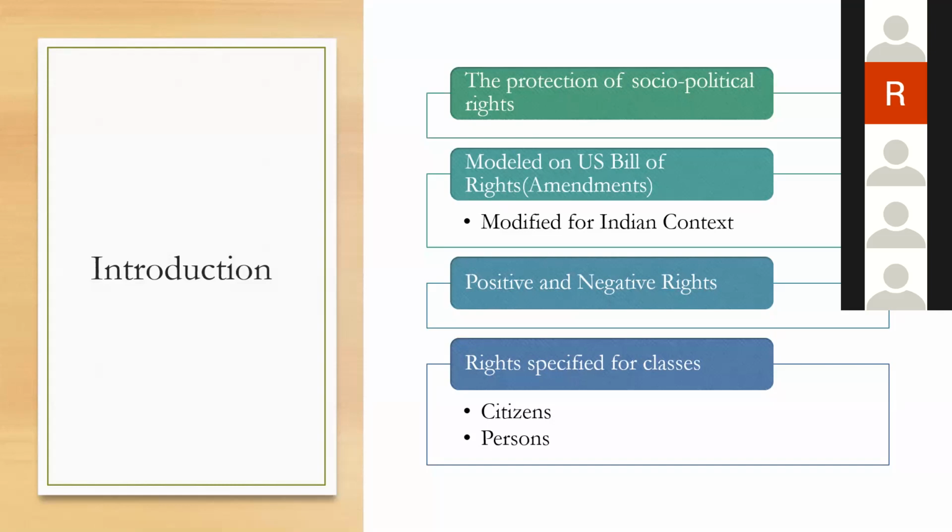But unlike Article 19, when you read, every citizen shall have the freedom of speech and expression, freedom to form associations, movement, all those freedoms. Those rights are directly being vested in the citizen, and those rights are being given a perimeter or a restriction.